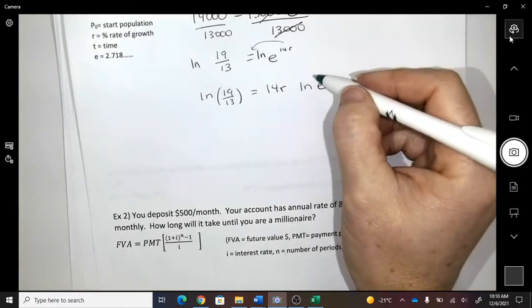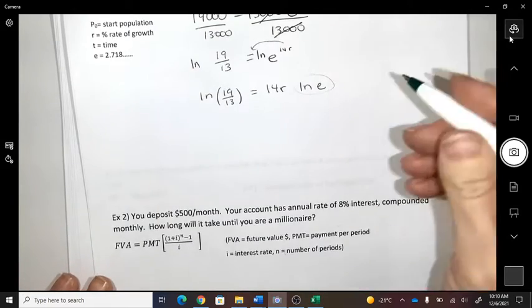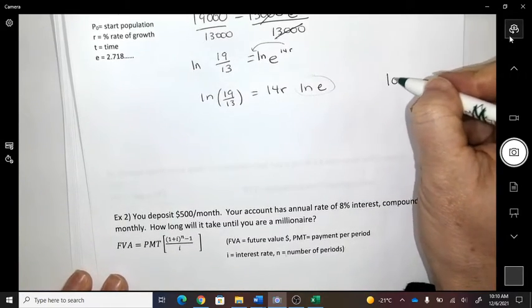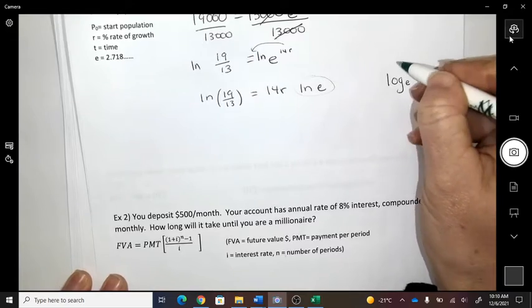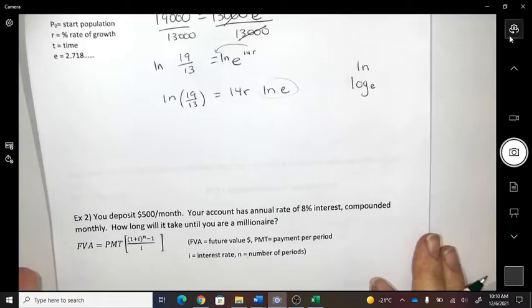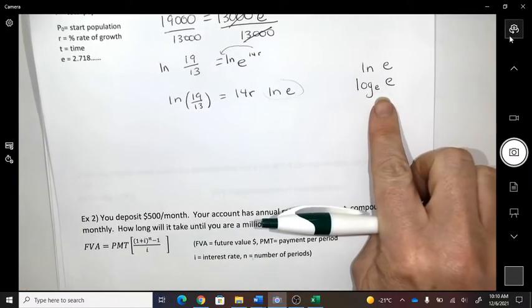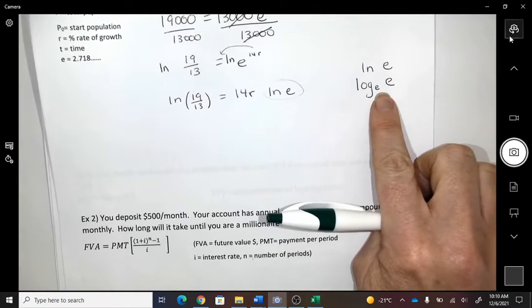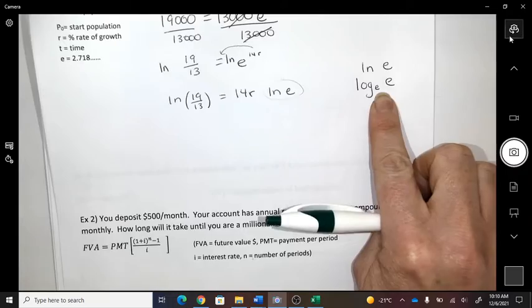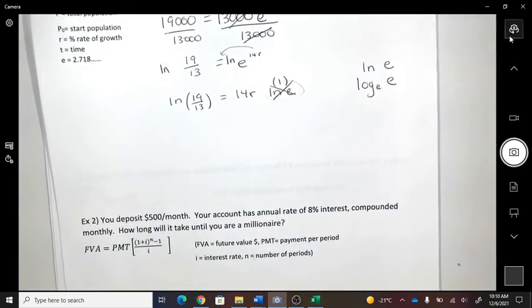Do we know what the ln of e value is? ln is like the same as a log base e. So think about what the value is. What's the exponent that makes e result in e? Like 1. So I think I'm just going to cross it off because I don't need to times by 1.